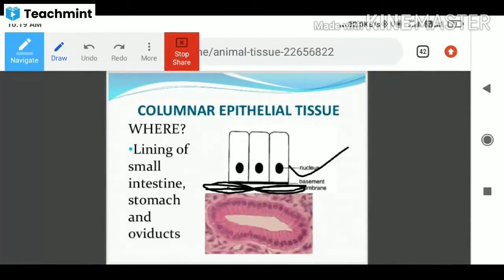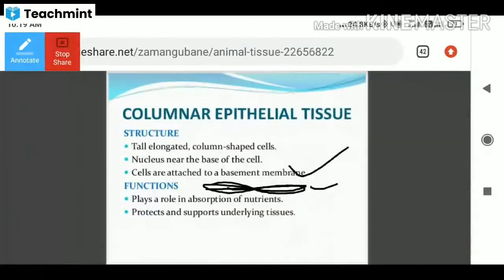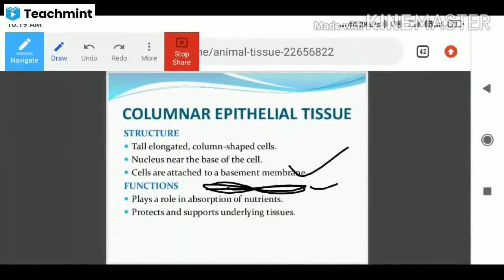Okay, and then the functions. What is the main function of columnar epithelium here? It plays a role in absorption of nutrients. Whenever food is digested, it will be converted to glucose or other elements. During the absorption process, the nutrients will be absorbed by this columnar epithelium into the body. That is the main function.